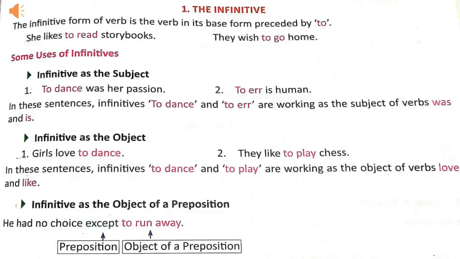Next examples: the girls love to dance, they like to play chess. In these sentences, to dance and to play are used as the object of the verbs love and like. He had no choice except to run away. In this sentence, the infinitive to run away is used as the object of the preposition except.